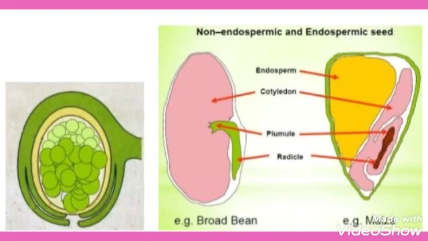Depending upon the ploidy of the gametes, there are two types of parthenogenesis, haploid and diploid. In haploid parthenogenesis, the embryo sac and its egg are haploid, and in diploid parthenogenesis, the embryo sac and its contained egg are diploid.